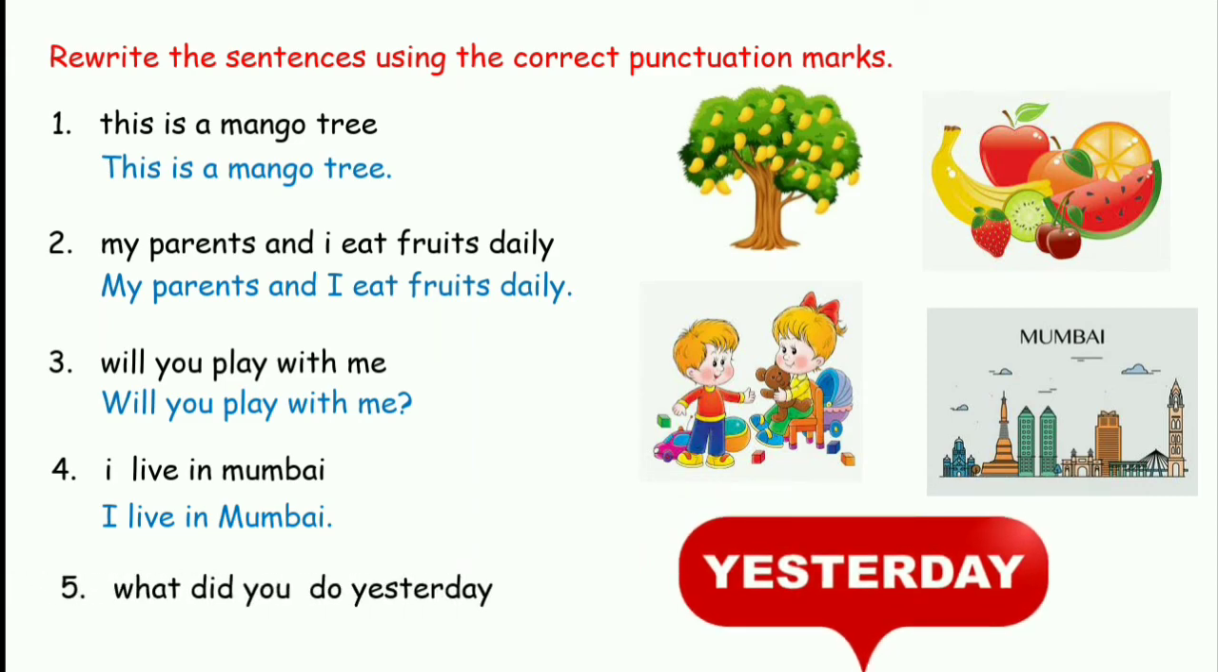What did you do yesterday? So to write it correctly, we begin with a capital letter. What is a question word. So, What did you do yesterday? We have ended it with a question mark. So you know that this is a question that has been asked. So children, these are the three punctuation marks which you need to learn. Full stop, capital letter and question mark.